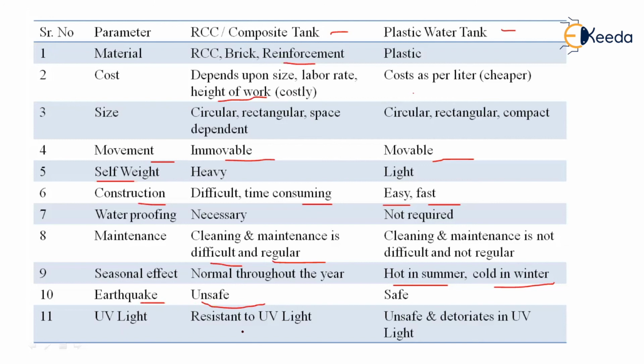UV light protection: the RCC tanks and composite tanks are resistant to UV light, whereas the plastic water tanks deteriorate in material quality. They are unsafe, and they ooze out or lose color, with deterioration in the color.